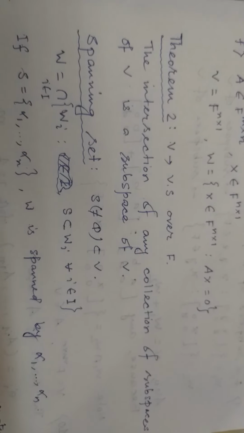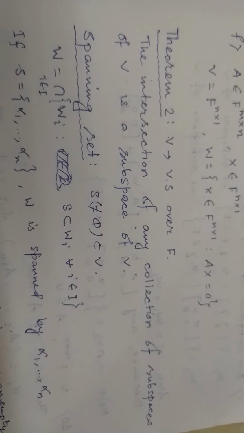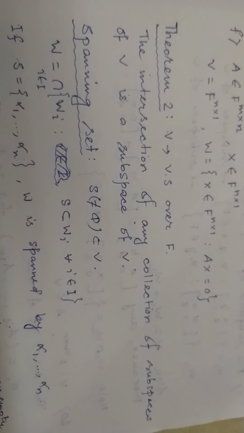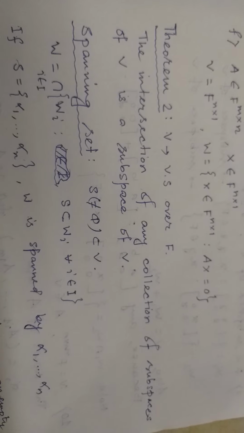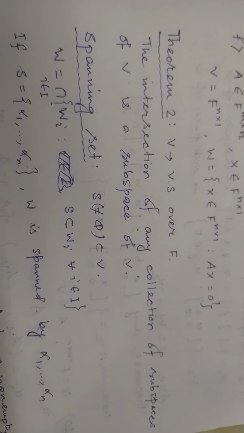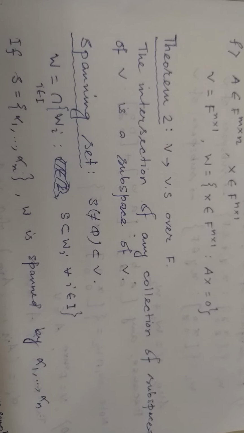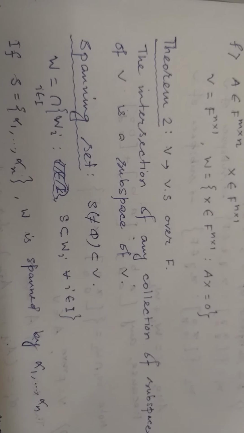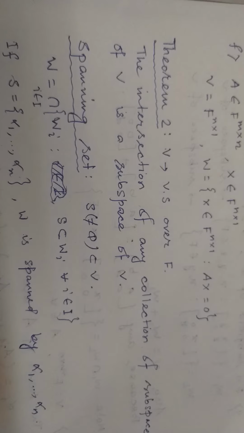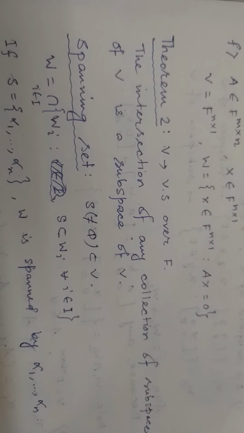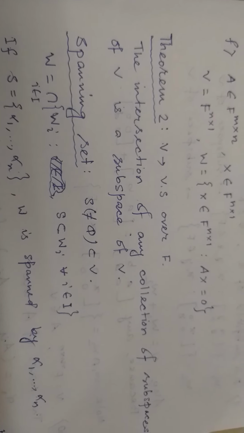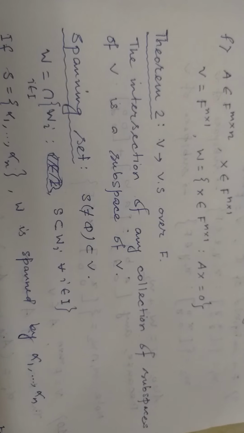Next theorem, let V be a vector space over the field F, then one can easily check that the intersection of any collection of subspaces of V is a subspace of V. That means if W1 and W2 are two subspaces of V, then W1 intersection W2 is also a subspace of V. How can you check it?